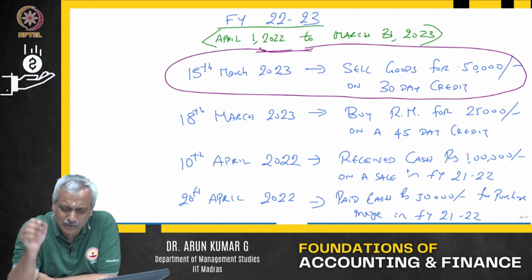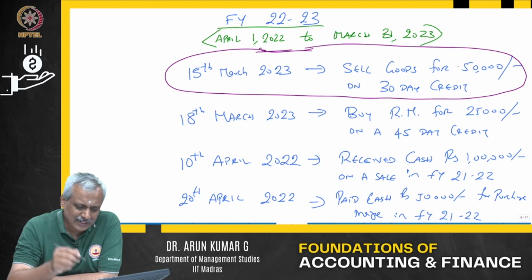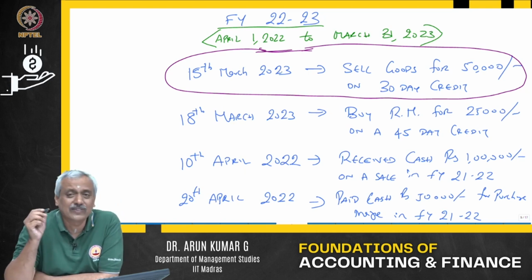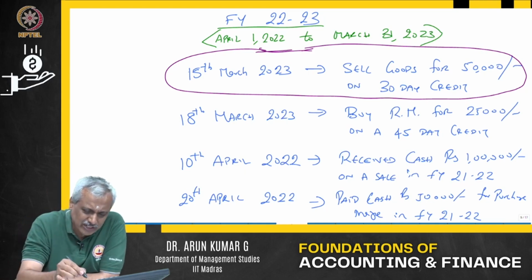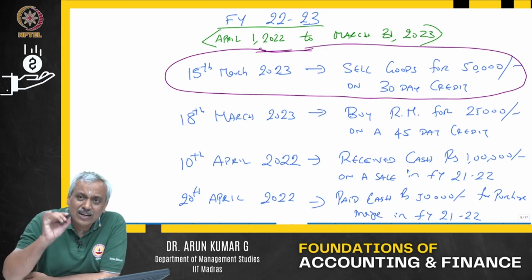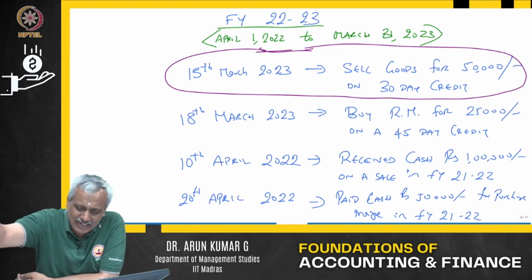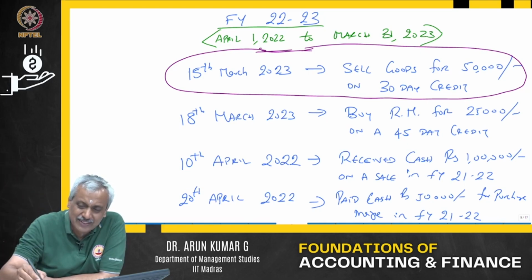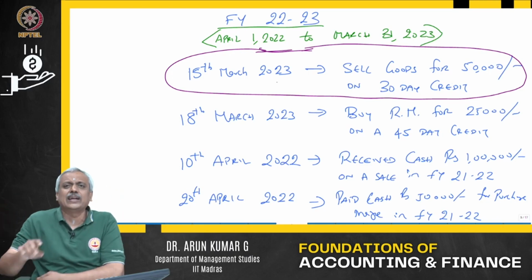It is a sale of goods for 50,000 on a 30-day credit, which took place on 15th of March 2023. Will this become part of the revenue for FY 22-23, or part of the revenue in the next financial year, because you are going to receive money only then?